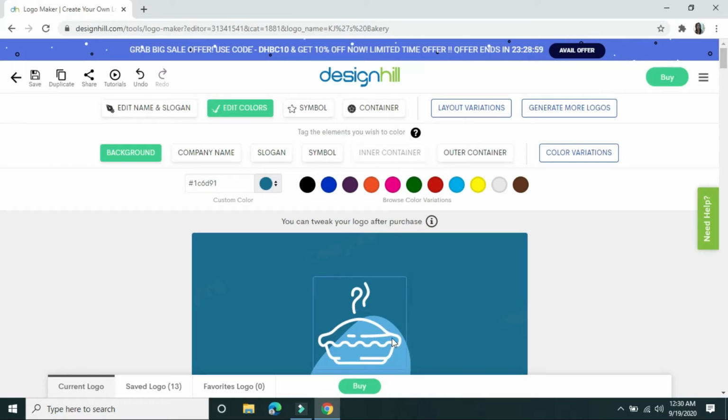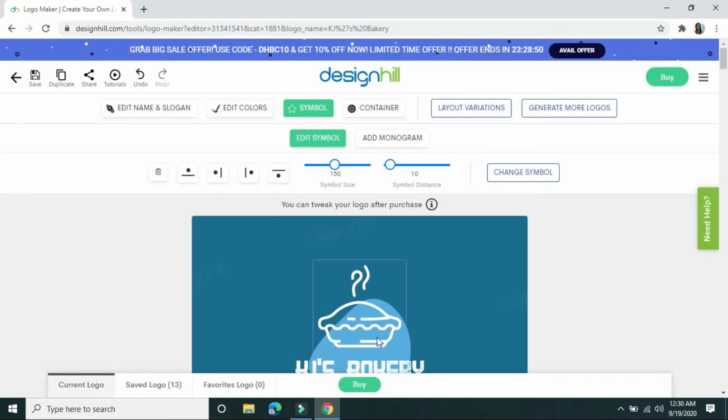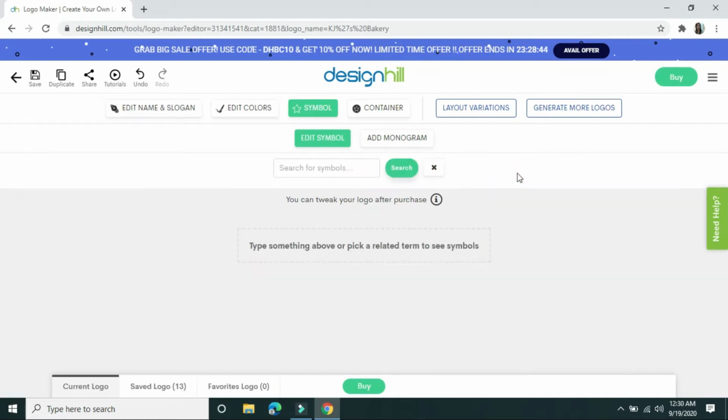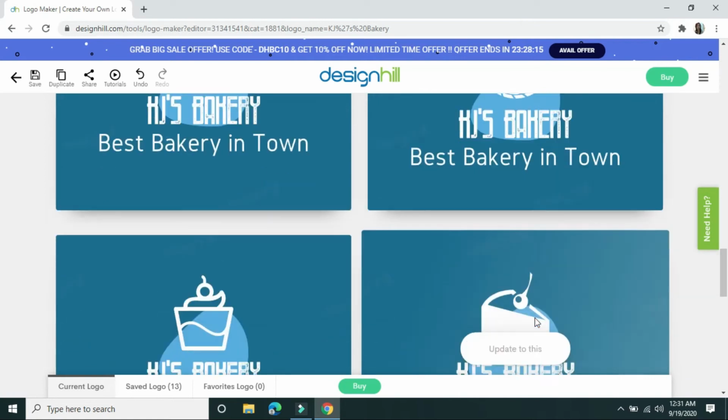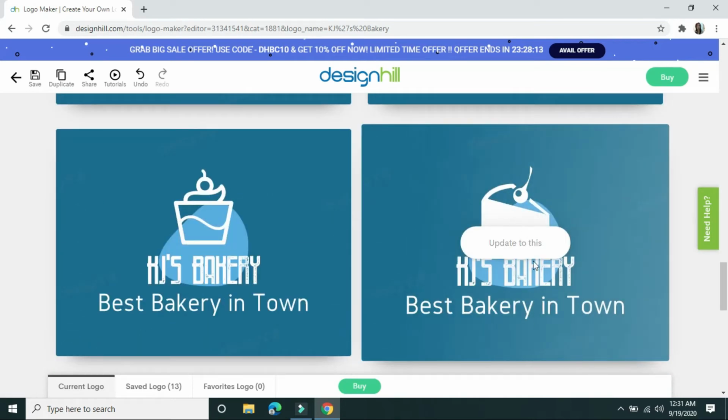But before we proceed to the container, let's change the symbol. I will change the symbol, this one here. Edit symbol or change the symbol. So I will change that to pie or cake. Okay, so this one, I like this one. So update to this.